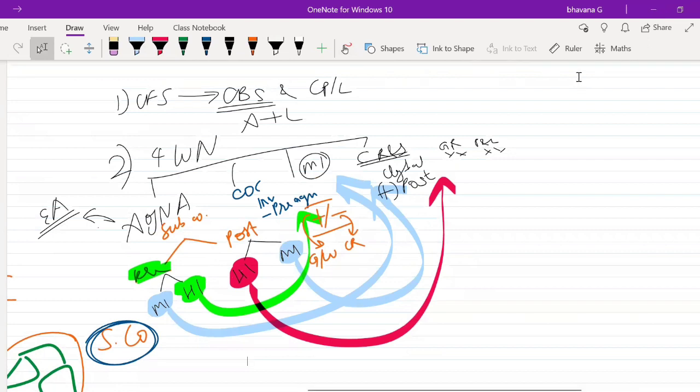Do you guys have any doubt in this? Any doubt? Can we solve a full-fledged question using these 4 working notes? Are you guys ready?